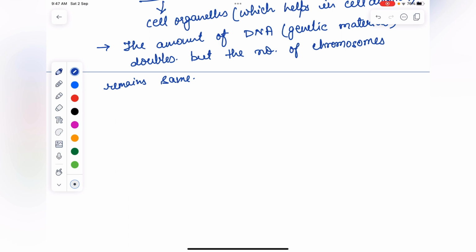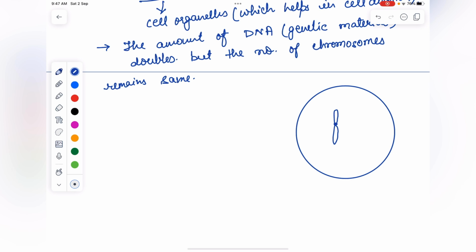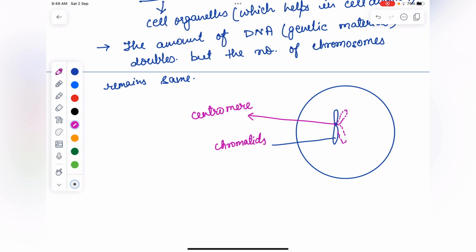See what happens in this. This is a chromosome, this is a chromatid, this is a chromatid, this is the centromere. What will happen? There will be DNA replication.